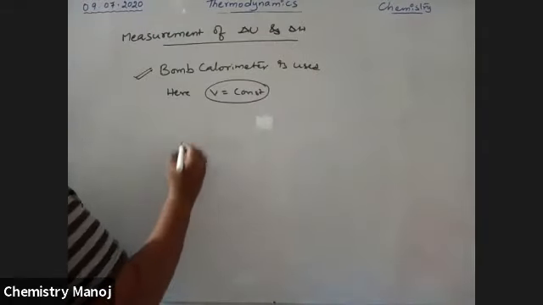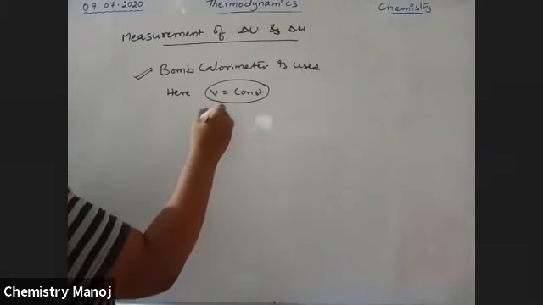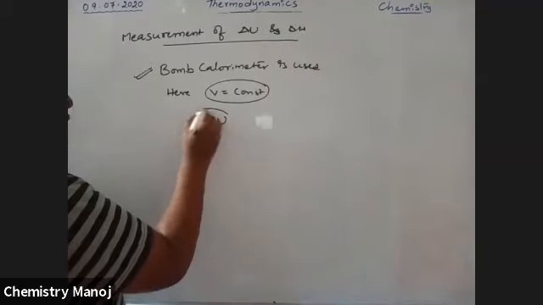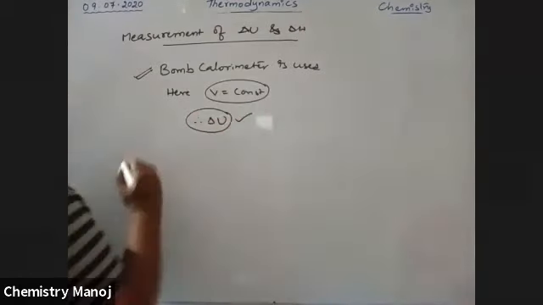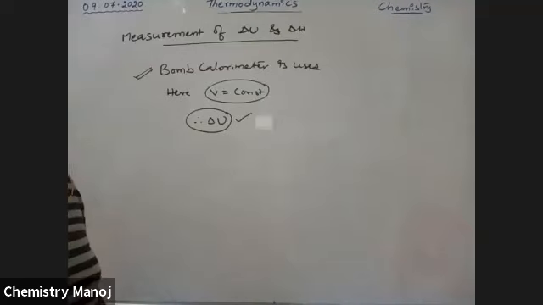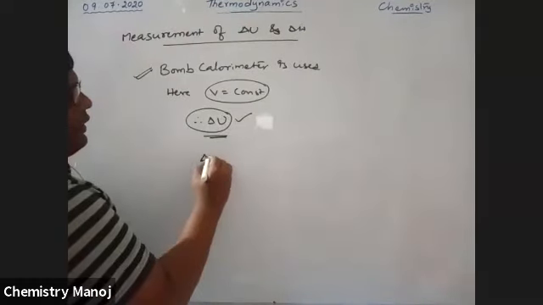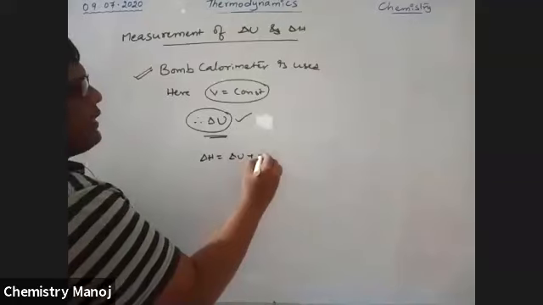Therefore the value calculated in this bomb calorimeter is the heat content of the system at constant volume, which is delta U. If you calculate delta U with the bomb calorimeter, we know delta H is equal to delta U plus delta n RT.